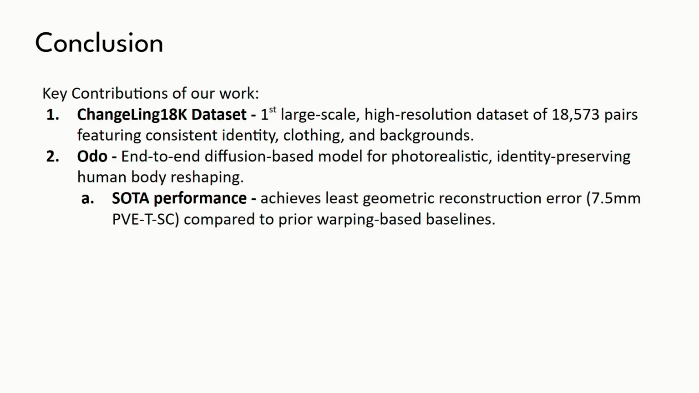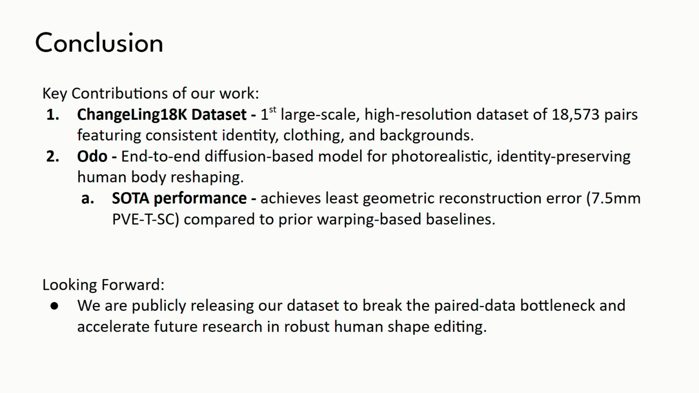First, the Changeling 18K dataset, the first large-scale, high-resolution, identity-preserving dataset solving the paired data bottleneck. Second, Odo, an end-to-end diffusion model that achieves state-of-the-art geometric reconstruction and redefines the benchmark for photorealistic, identity-preserving human body reshaping. We hope that the public release of our dataset will help overcome the data barrier, promote future research in this domain, and inspire extensions to make human shape editing even more robust in the wild.